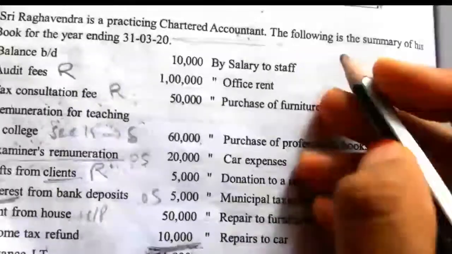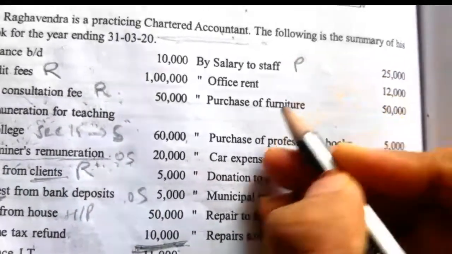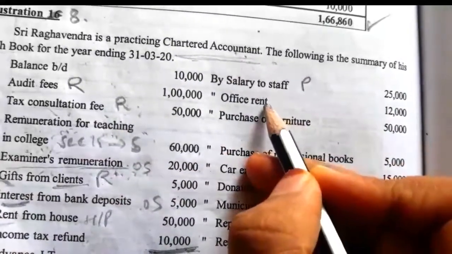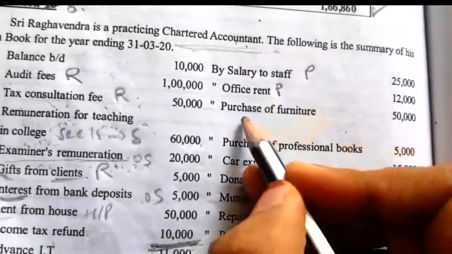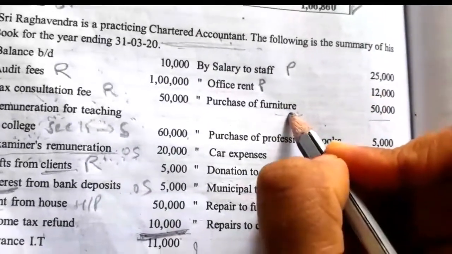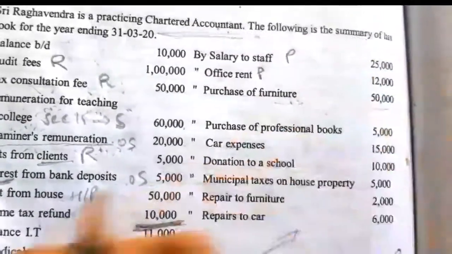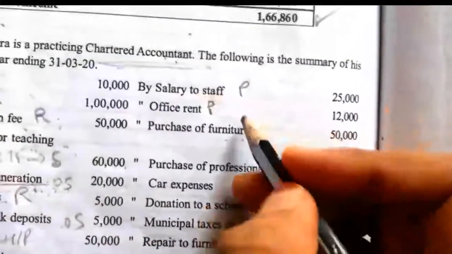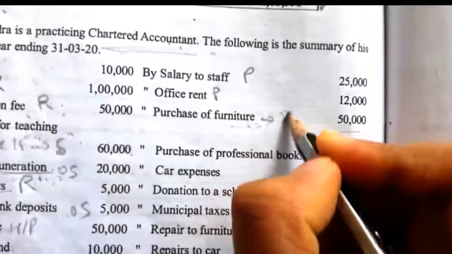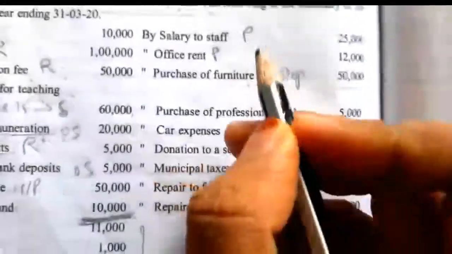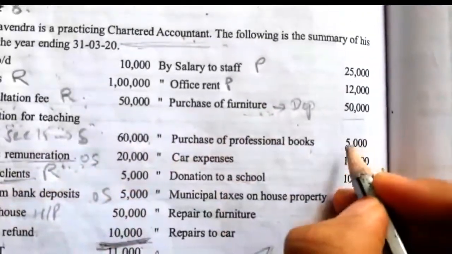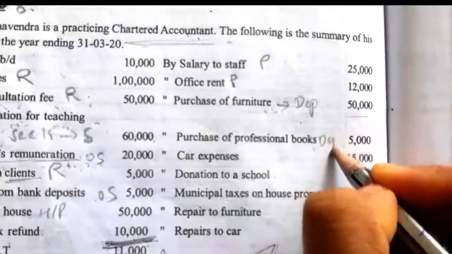Salary to staff. Salary to staff is relating to the professional payment. Office rent. If a chartered accountant pays any office rent, it is also professional payment. Purchase of furniture. Furniture is an asset. So purchase of furniture is not taken under professional payment. Only the depreciation we can charge relating to furniture. Then purchase of professional books also, the value of books we should not take, only the depreciation we can charge.